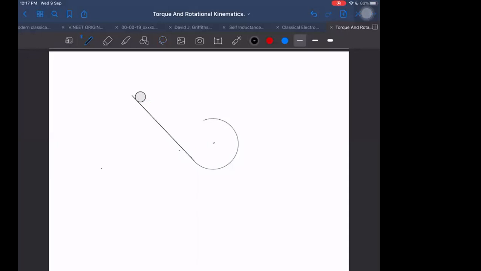So, how to do it if it is falling from h height and it has to complete the vertical circle? From what minimum height should it be dropped, if it has to just reach here?